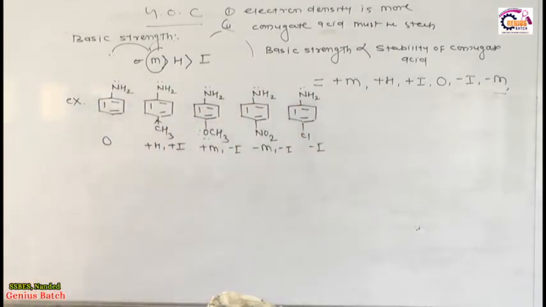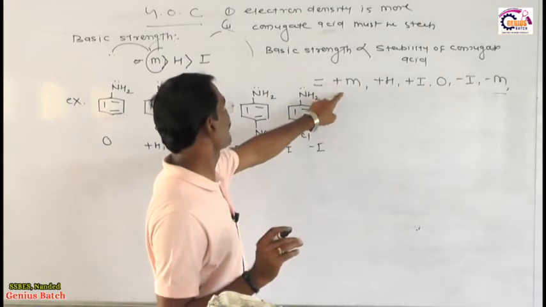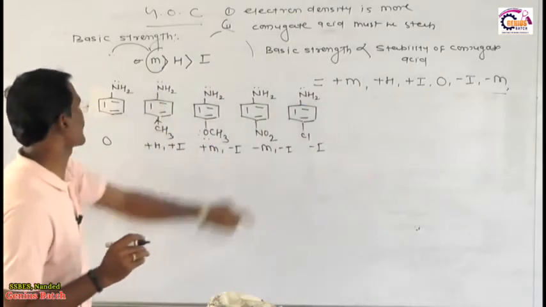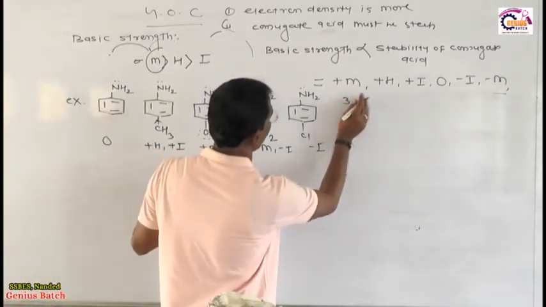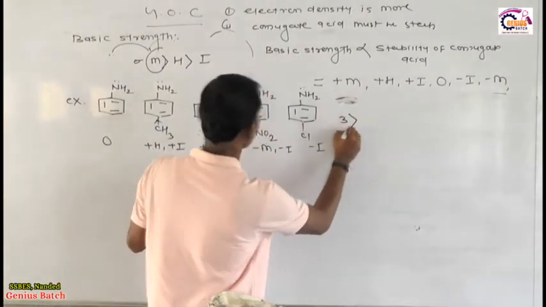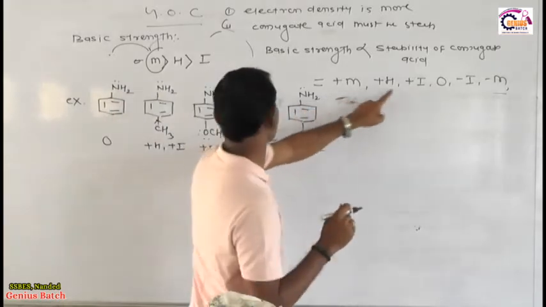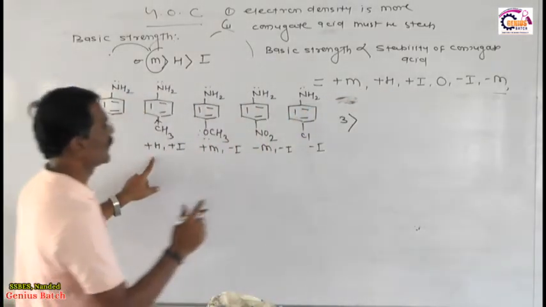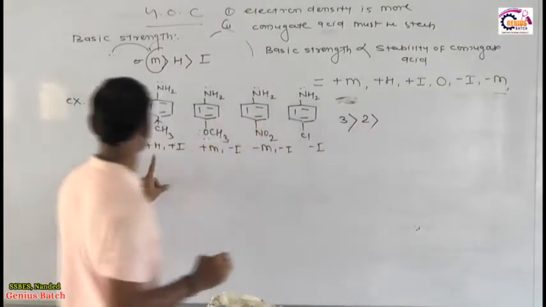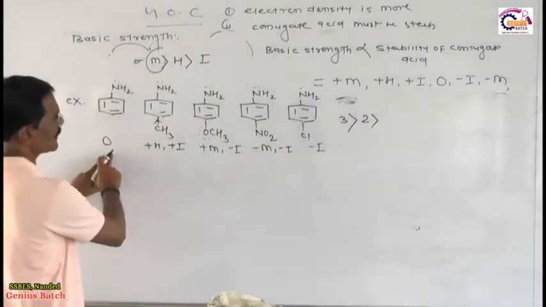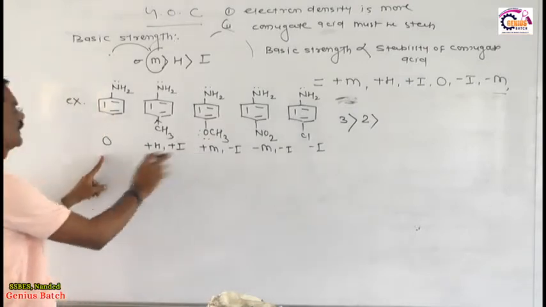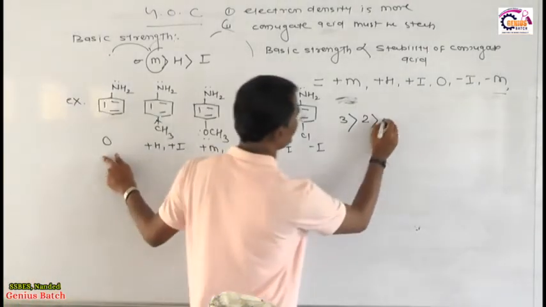Now dear students, you compare this. Plus M has more basic strength. Which one is the plus M? 1, 2, 3, 4, 5. 3 has a plus M. Therefore in this example, 3 is always more basic. Then after plus M, see the plus H. 2 has a plus H. 3 is more basic than 2. Then after plus H, you see plus I. Nobody has a plus I. Here minus I is there, no plus I. Therefore finally 0, this means 1.